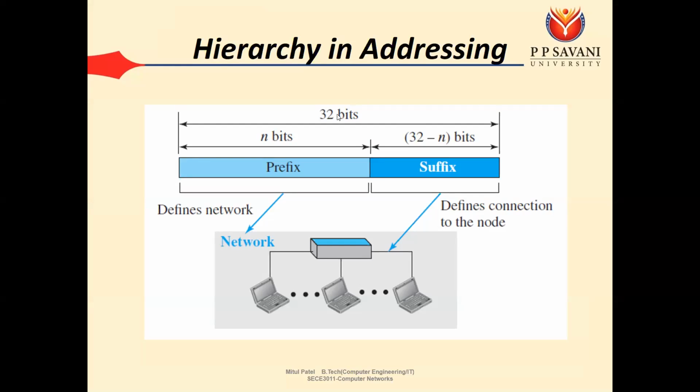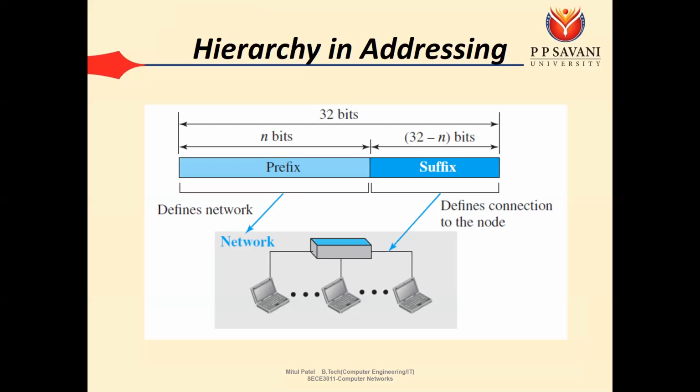Okay. Now here I have said that your 32-bit address can be divided into two parts, that is the prefix and suffix. The prefix can be known as the net ID, while the suffix can be known as the host ID.